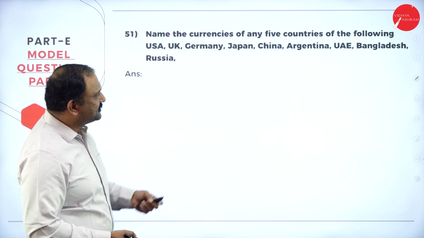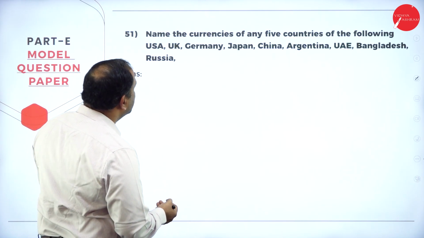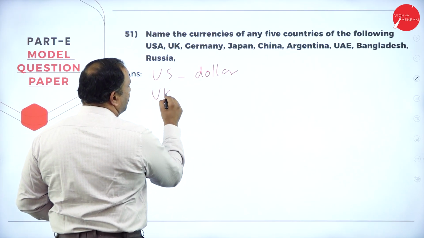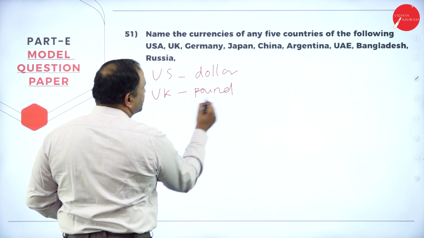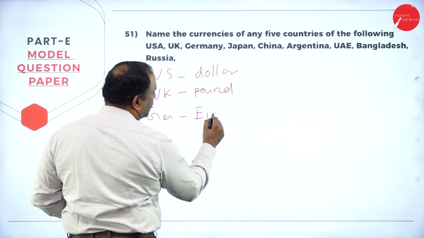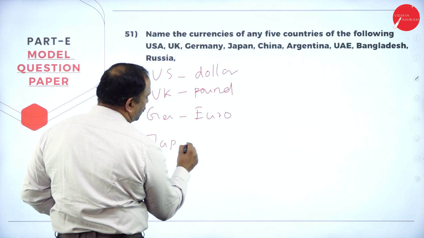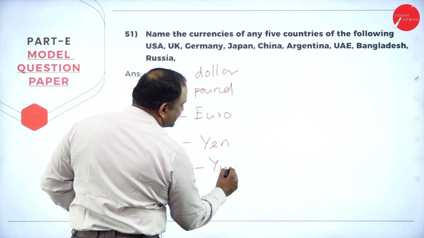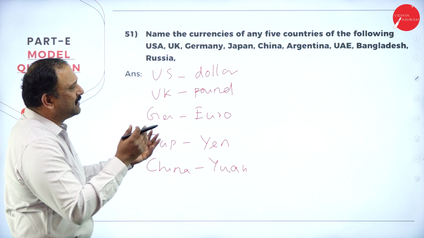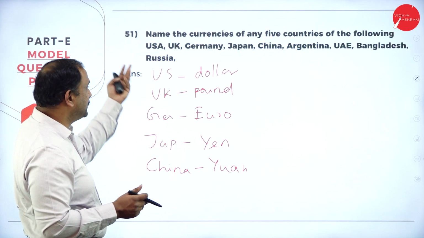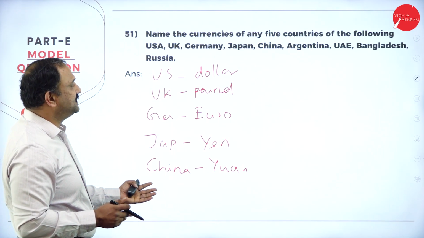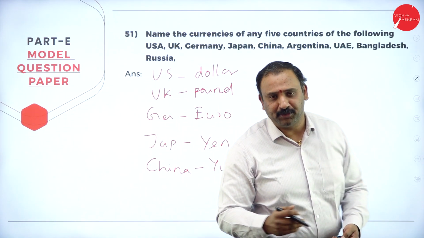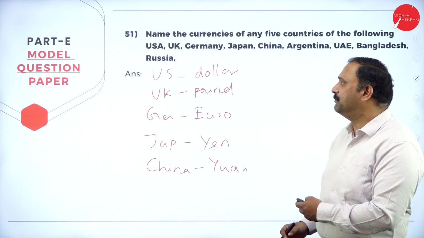Now, followed by the currencies. This is a most easy question repeated here. So, for USA, it is dollar, the first one. The next one is UK. UK means pound. You just have to take 5 currencies. Germany is euro. Japan is yen. So, you've already got 4 currencies. And China, it is yuan. So you can just take these 5 currencies, easy for you to remember, rather than going for Argentina, UAE, Bangladesh, and that of Russia. So these are the 5 currencies that we want: dollar, pound, euro, yen, and that of the yuan currency. It's easy for you to remember, and you can score your complete 5 marks.